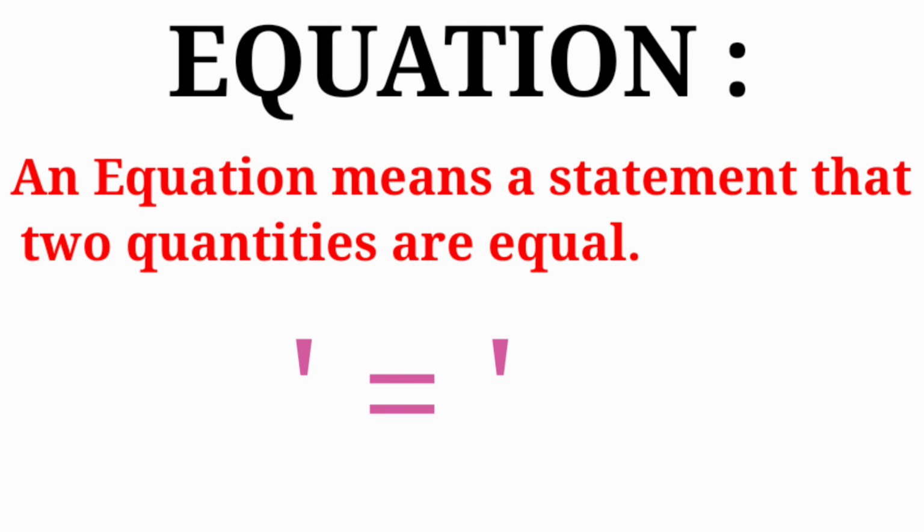If there is no equals sign, it is not called an equation; we simply call it an expression. So in which statement do we get an equals sign, only then we call it an equation.